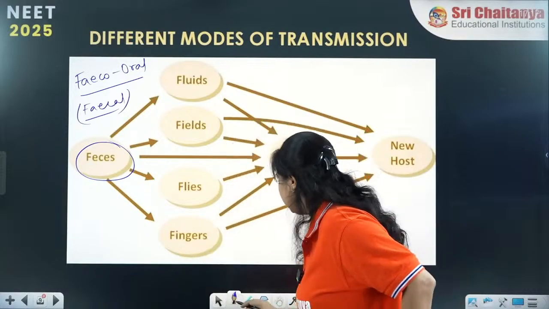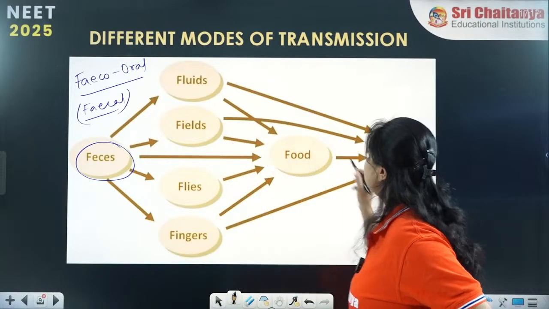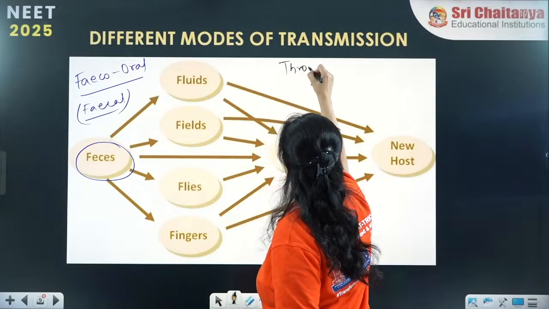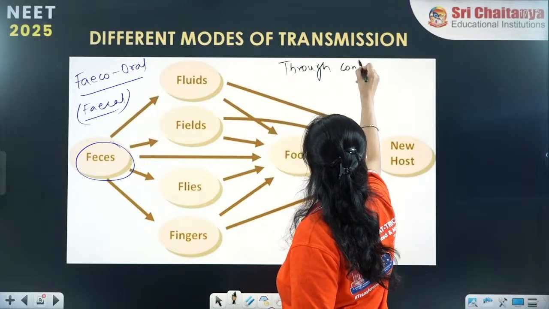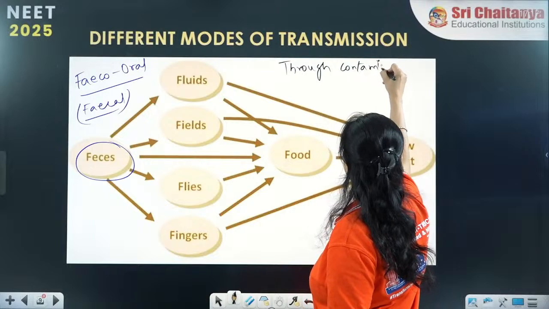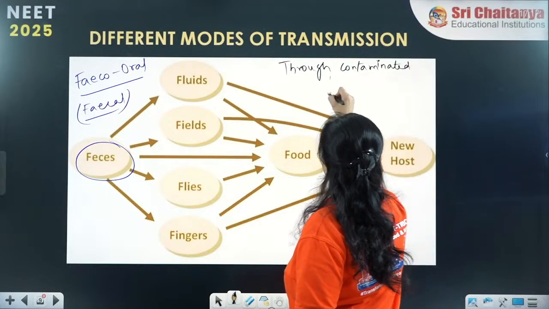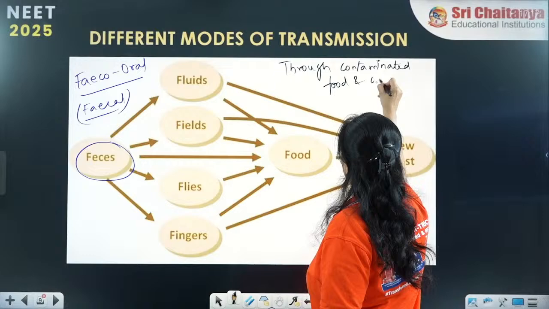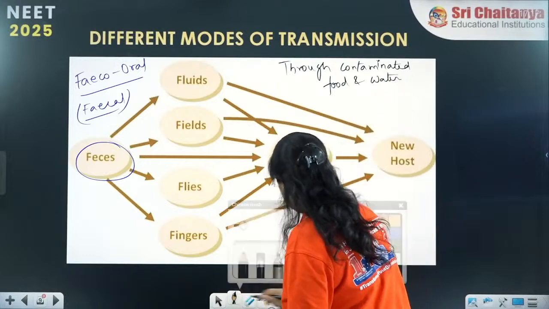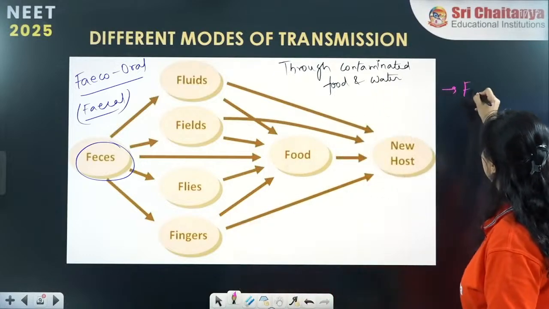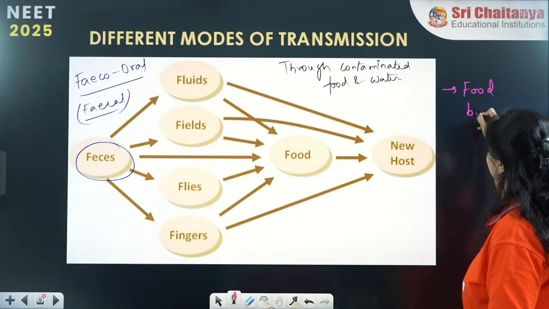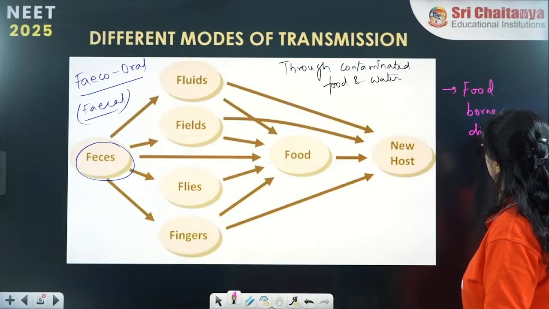Contaminated food and water is also called foodborne diseases. Alright, so these are foodborne diseases.